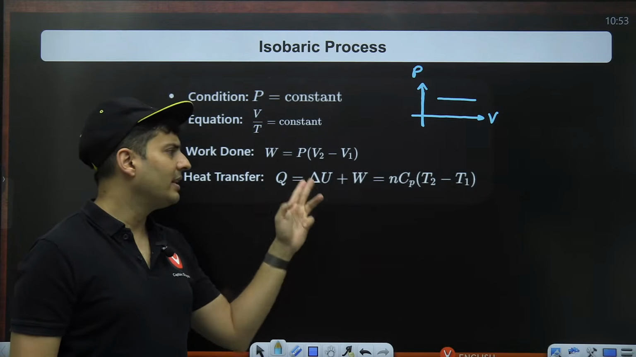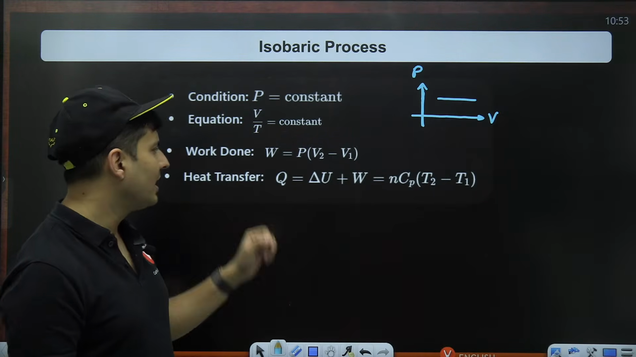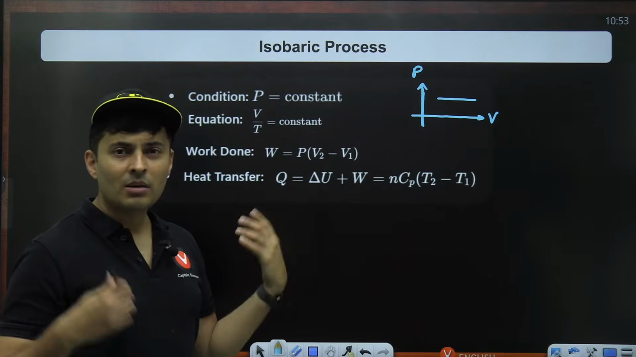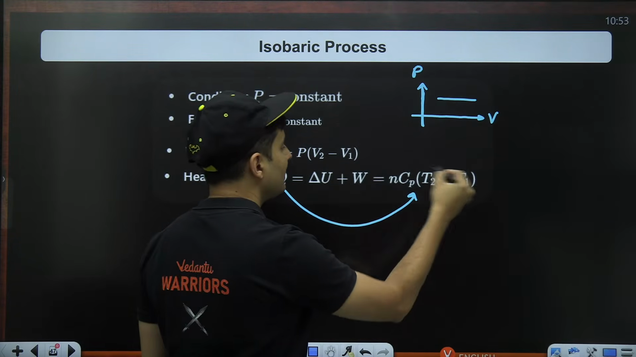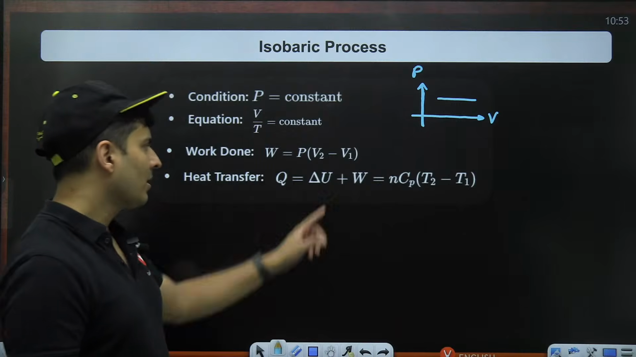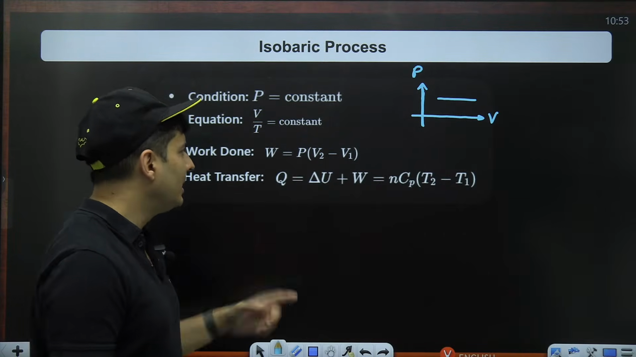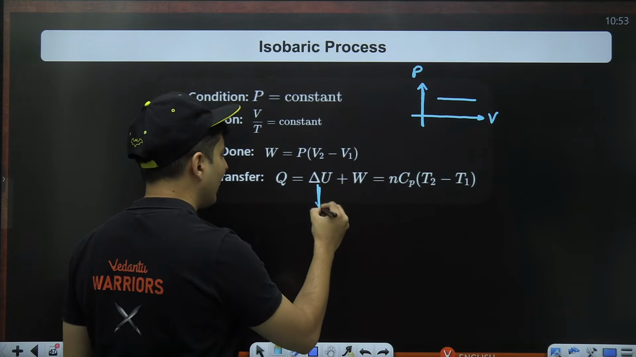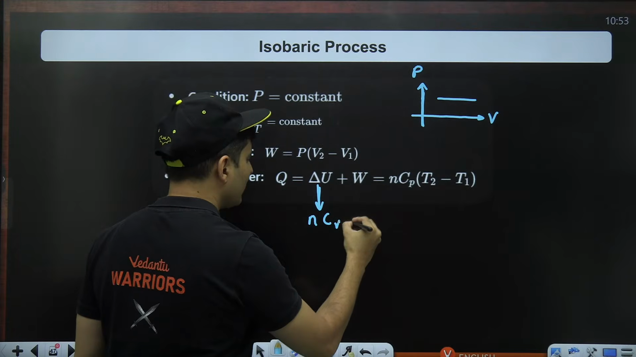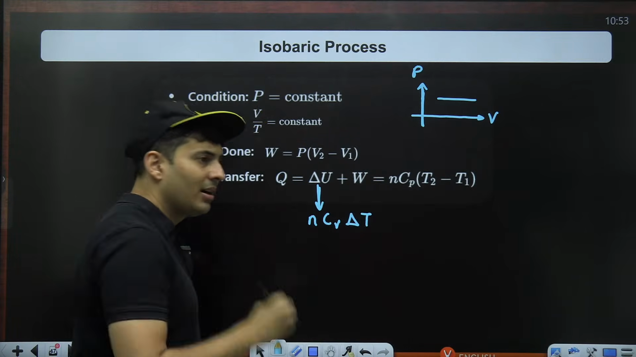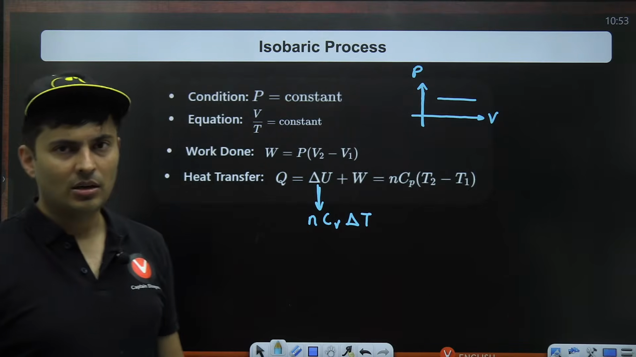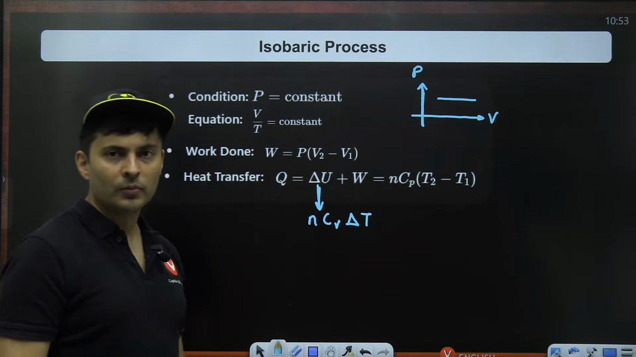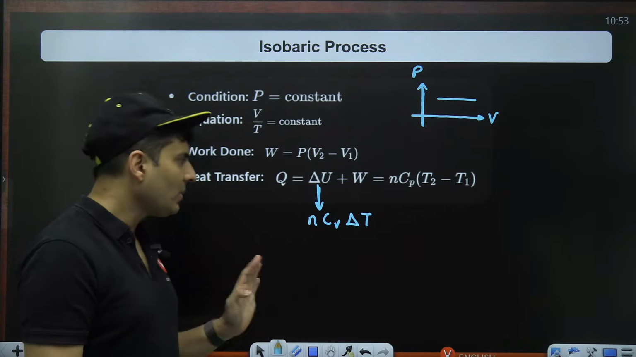Heat will be delta U plus work. And remember, heat is nC delta T, but C in this case will be Cp. So Q will be nCp delta T. Work will be P delta V. Delta U is still going to be nCv delta T. Even though it is an isobaric process, remember U is always nCv. Always v will come for U. Keep that in mind.